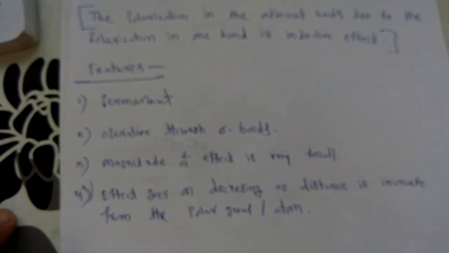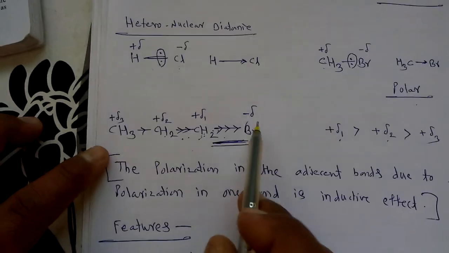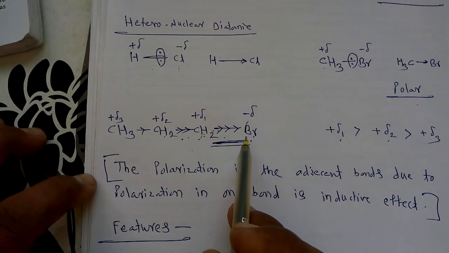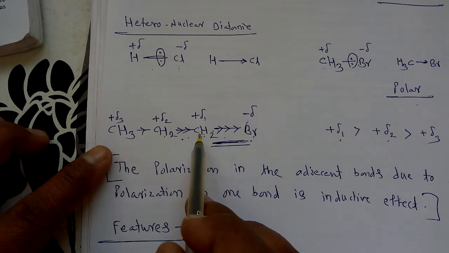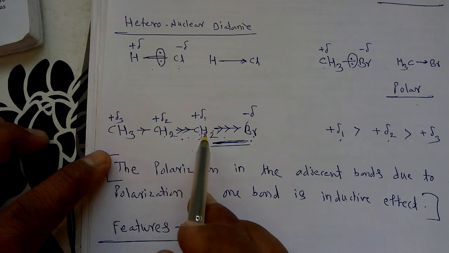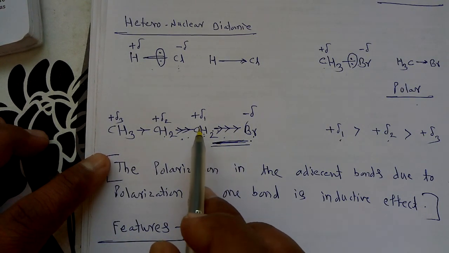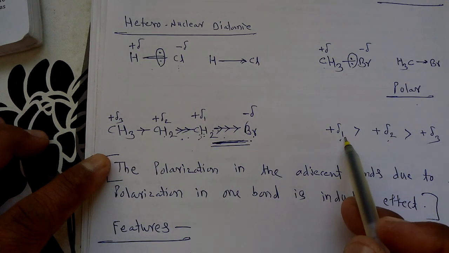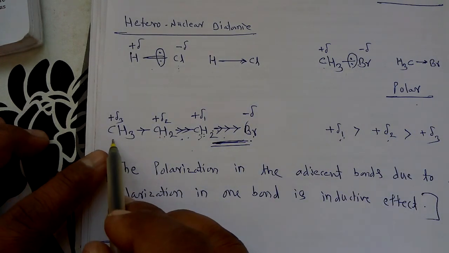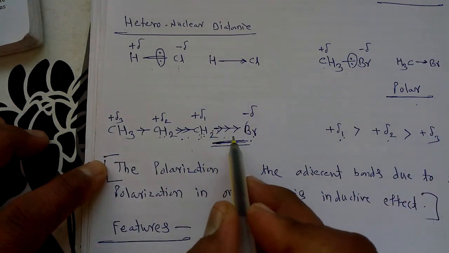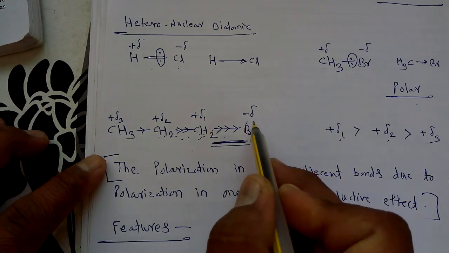So what is the meaning of this? We know that in this compound, the bromine is called a polar group. So as we go away from this polar group, if we go from carbon number 1, carbon number 2, carbon number 3, this carbon number 1 is adjacent to the polar group. That's why the magnitude of this partial positive charge, that is delta 1, is the highest as compared to the second carbon, delta 2, and the third carbon, delta 3. So this effect goes on decreasing as we go away from the polar group or polar atom.